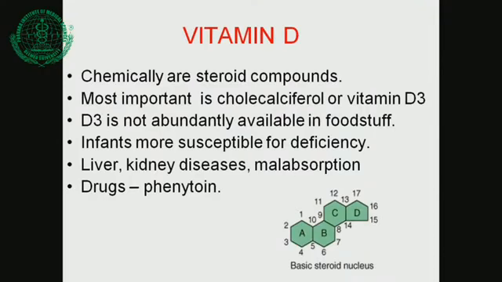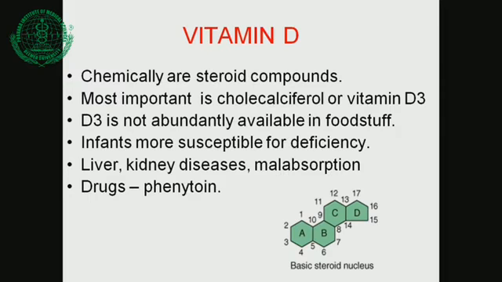Yes, vitamin D compounds are chemically steroid compounds. Many vitamin D compounds are there: ergocalciferol, cholecalciferol, and 1,25 dihydroxycholecalciferol, that is the active form, also called calcitriol.